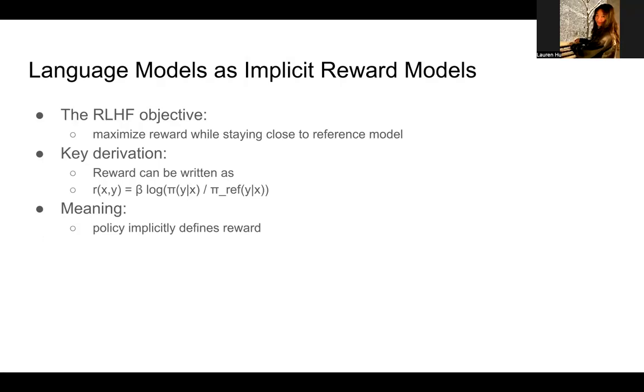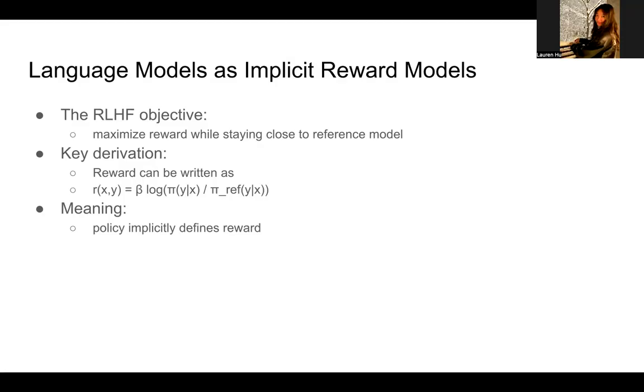So the key theoretical insight of this paper is that the reinforcement learning objective has a closed form solution. By analyzing the KL-constrained reinforcement learning objective, the authors showed that the reward function can be expressed using the ratio between the trained model and a reference model.